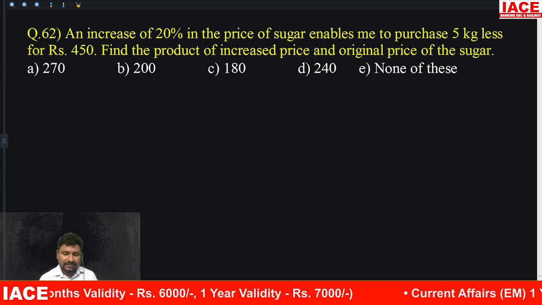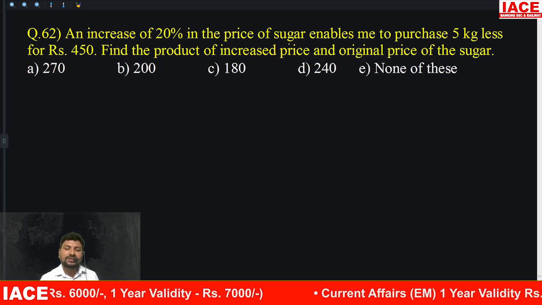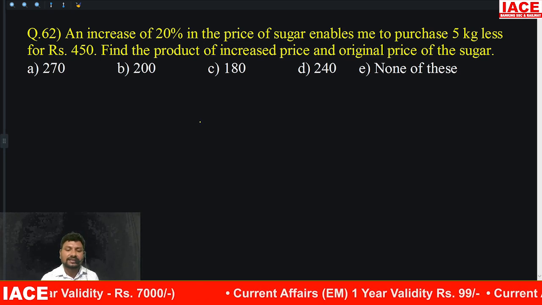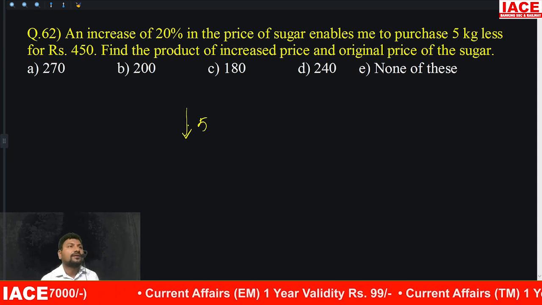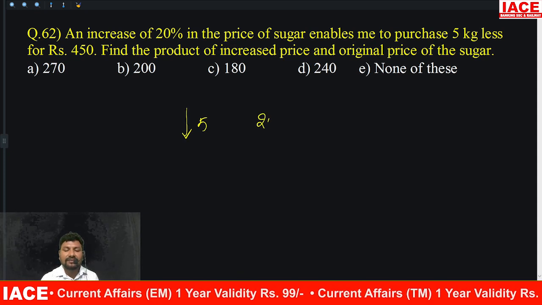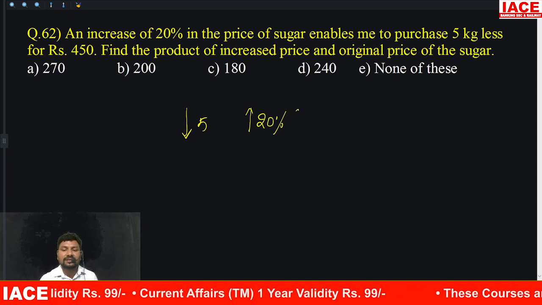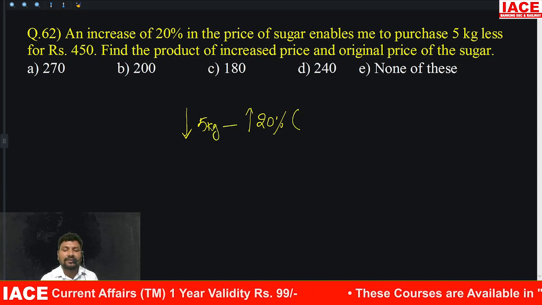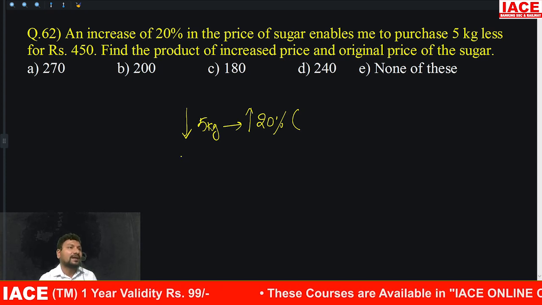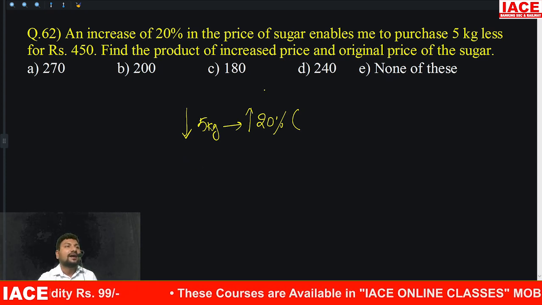And increase 20%, the price of sugar enables you to purchase 5 kg less. How many kgs are you getting less? 5 kg, because the rate has increased. How much percentage increased? 20%. On 5 kg less quantity you are getting, because the rate has increased.